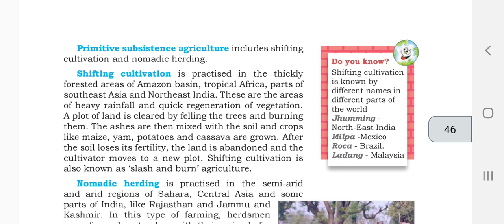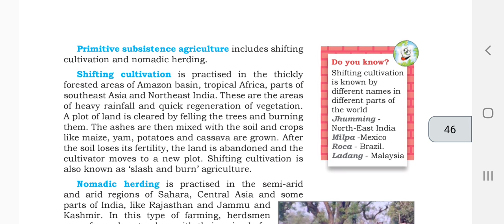What is shifting cultivation? Shifting cultivation is practiced in the thickly forested areas of the Amazon basin, tropical Africa, parts of southeast Asia, and Northeast India. These are the areas with heavy rainfall and thick regeneration of vegetation.